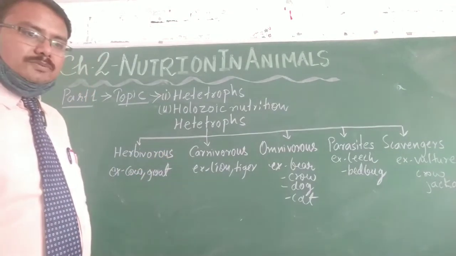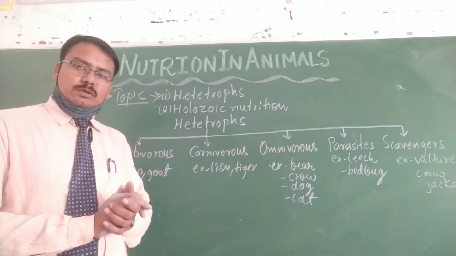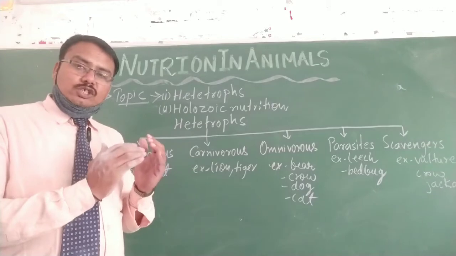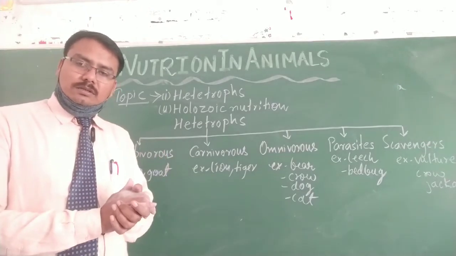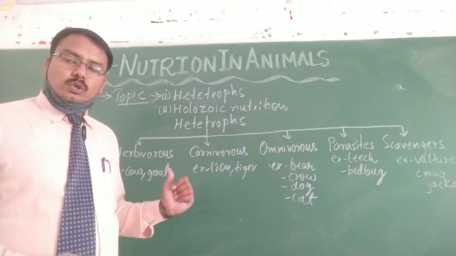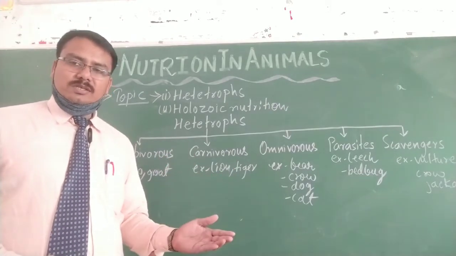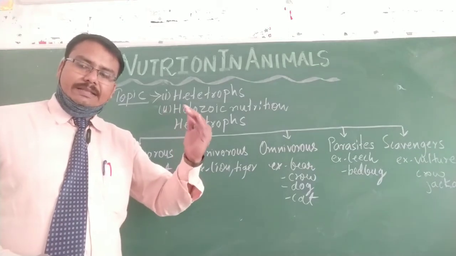Next, those heterotrophic creatures that only consume the flesh of other animals, and are not able to consume plants or plant products, depend on other living organisms by eating their flesh.